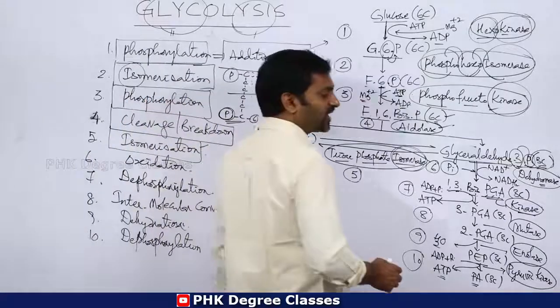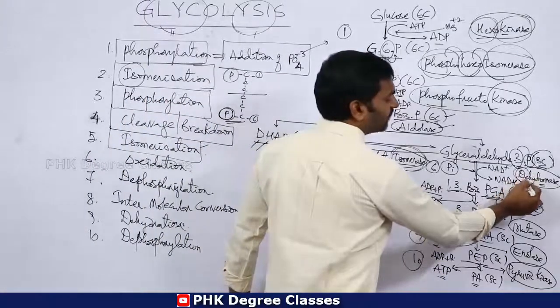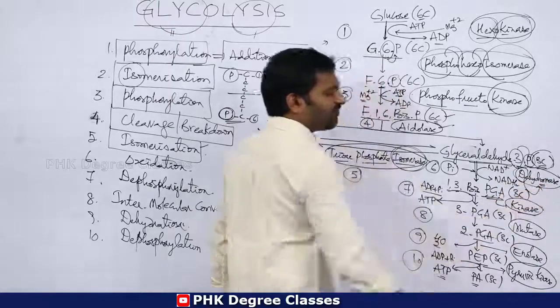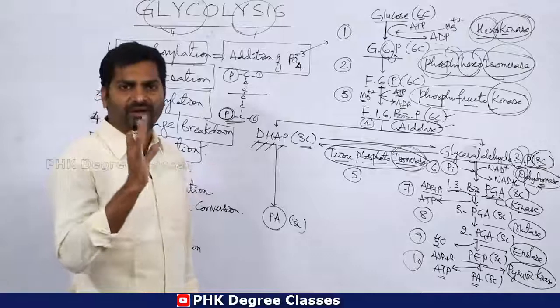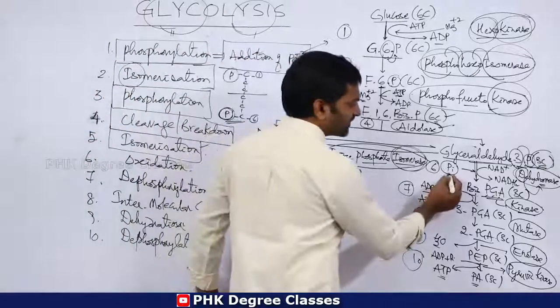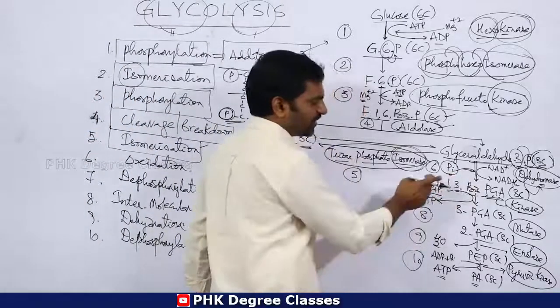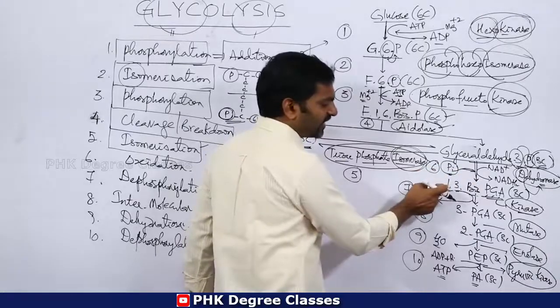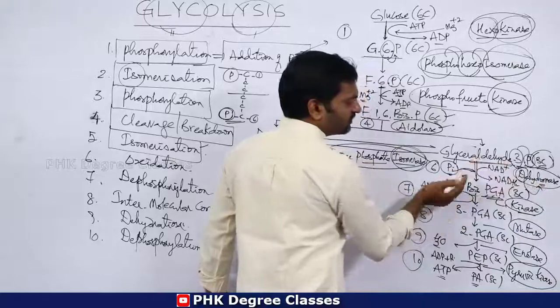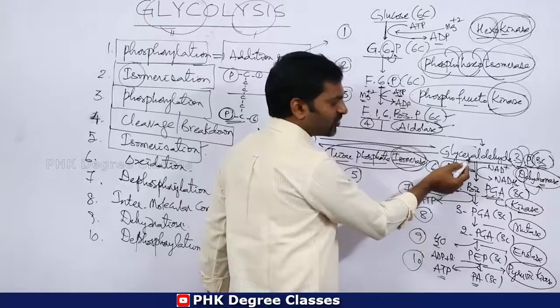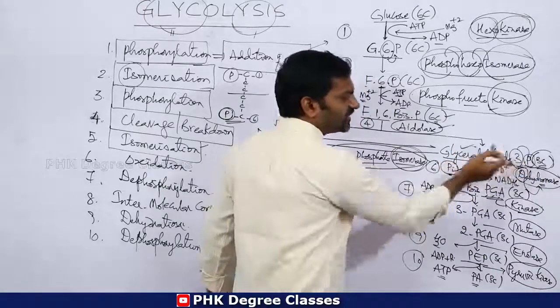Whenever the enzyme dehydrogenase comes, the removal of hydrogens is catalyzed by this particular enzyme. So phosphate is added at the first carbon, and some hydrogen atoms are removed from glyceraldehyde 3 phosphate.